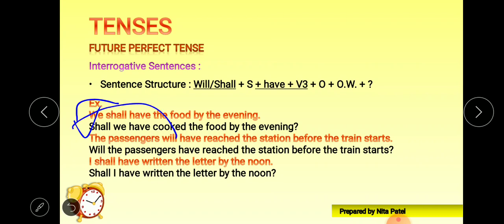Next, the passenger will have reached the station before the train starts. Again, we'll put will or shall in the beginning. Will the passengers have reached the station before the train starts? Question mark. Next sentence, I shall have written the letter by the noon. We'll put just shall or will in the beginning. Here we have shall. Shall I have written the letter by the noon? Question mark. I hope I'm clear.